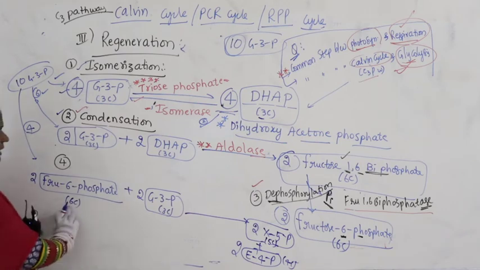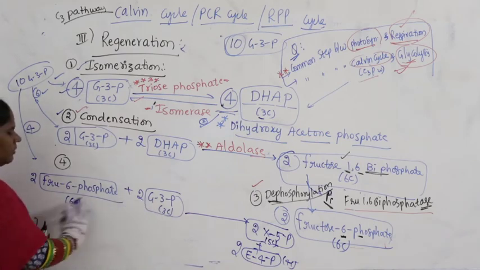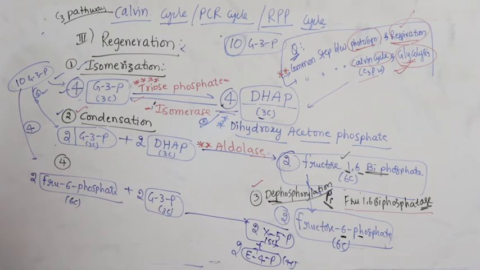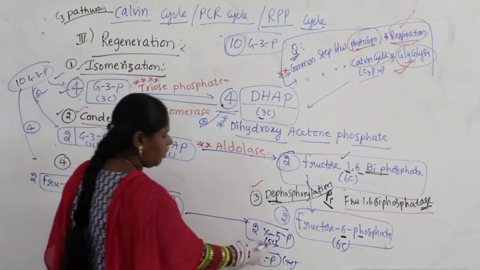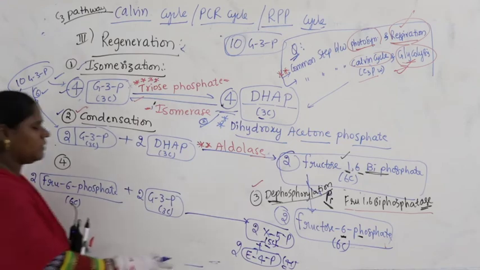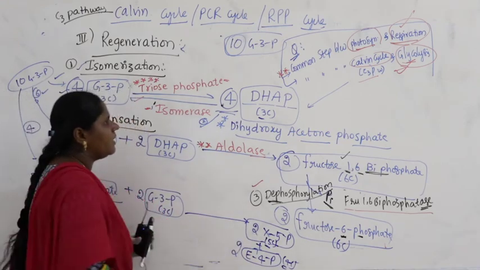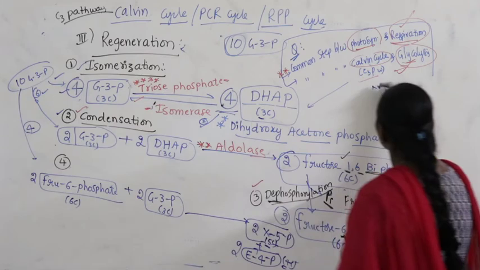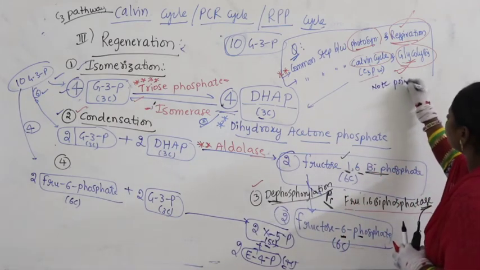Okay. So, 6 plus 3, 9 carbons. The 9 carbons are divided as 5 carbons and 4 carbons. The 5 carbon is nothing but a pentose sugar. I am writing here under note points, so just note down.